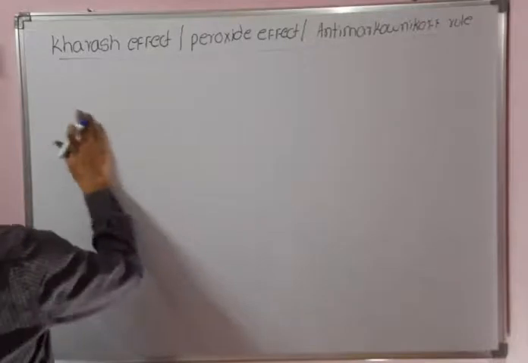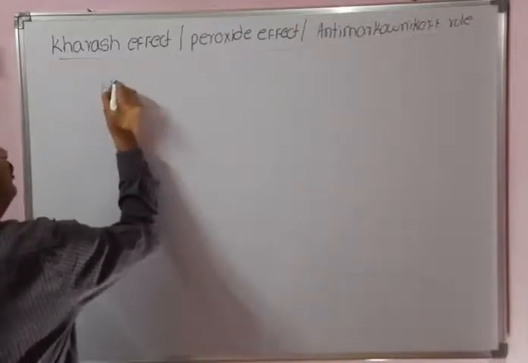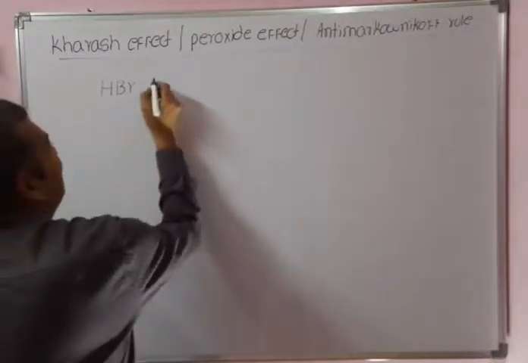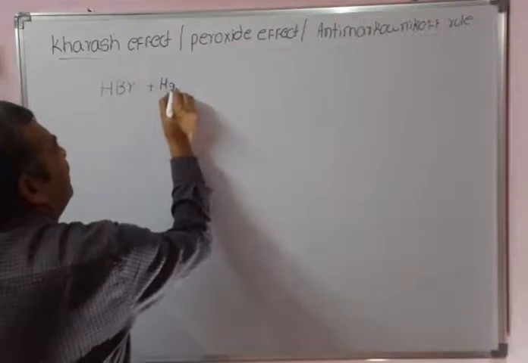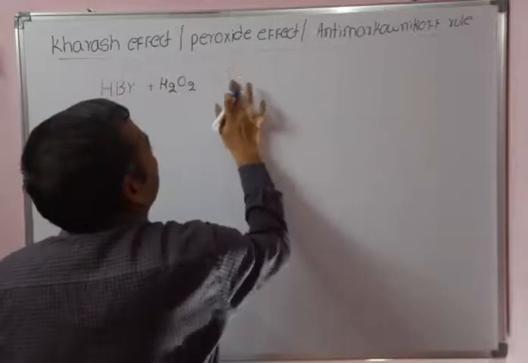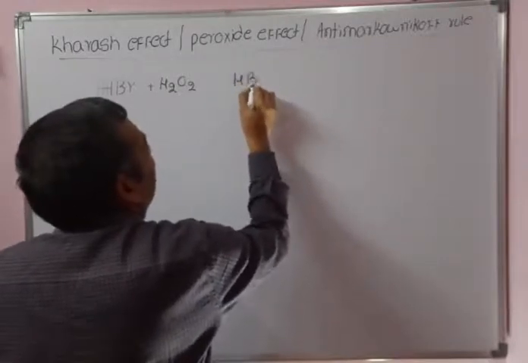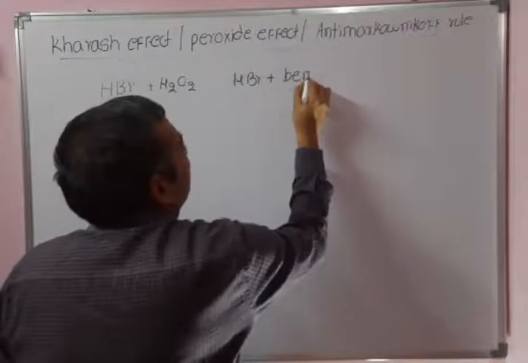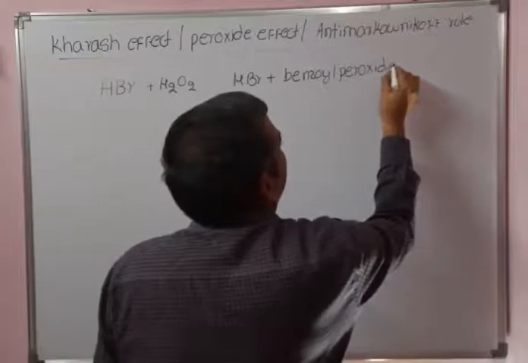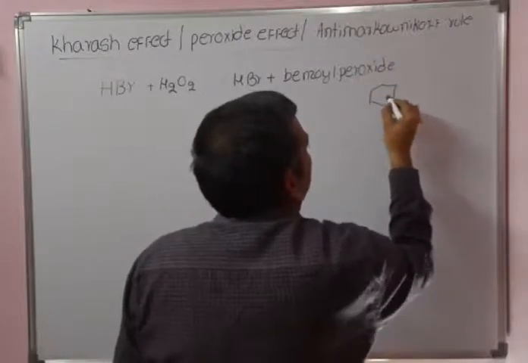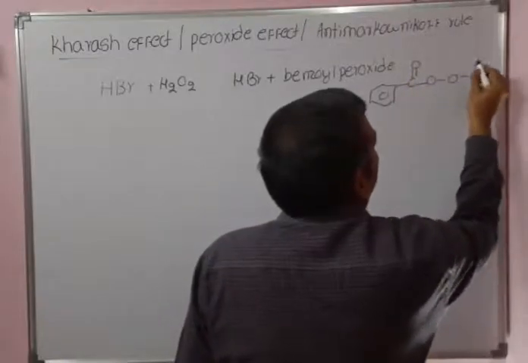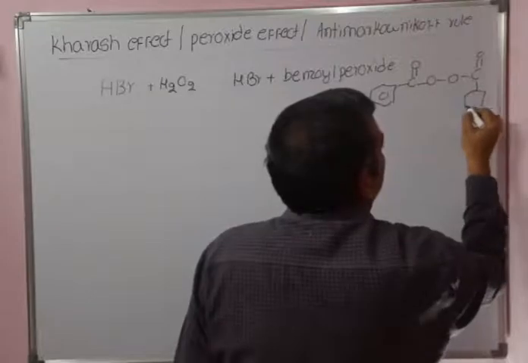This Kharasch effect is possible only in the case of HBr, not HCl and not HI. Very important. HBr with H2O2 or any peroxide. Generally we will use HBr plus H2O2 and HBr plus benzoyl peroxide. Generally we will use these two peroxides. Benzoyl peroxide means this one, a CO with a phenyl ring.